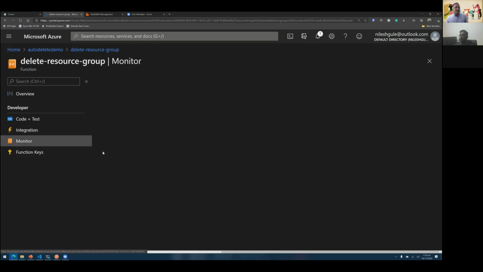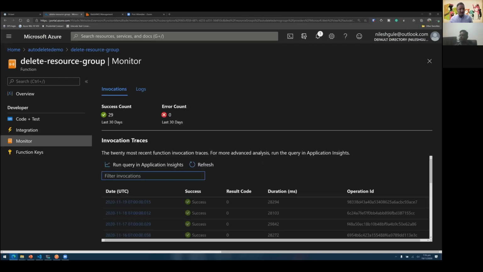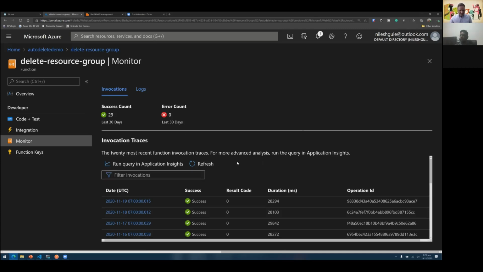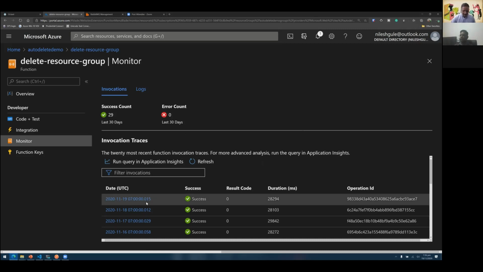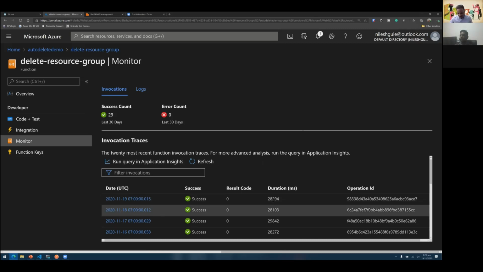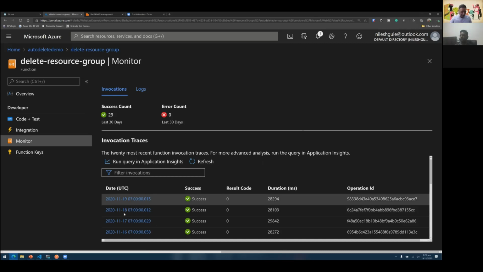Once I've developed this function, deployed it, and started it, I can monitor it. You can see here that in the last 30 days, there have been 29 successful executions of this function. I can see daily, like on the 19th, this ran for about 28 or 29 milliseconds.